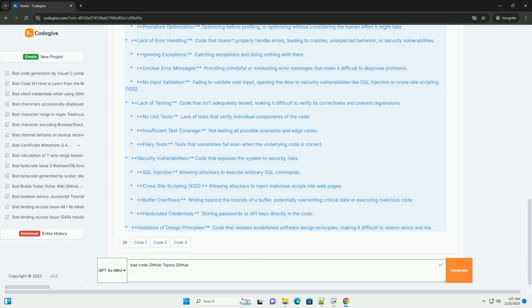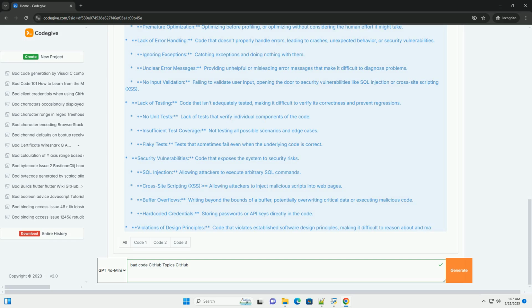Update dependencies regularly. Keep your dependencies up to date to address security vulnerabilities and bug fixes. Use a dependency management tool, for example npm, pip, or Maven, to manage your project's dependencies.